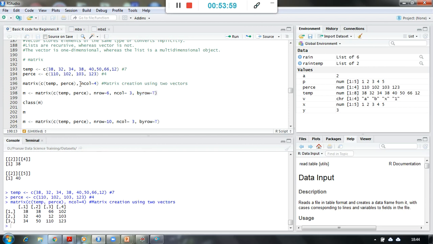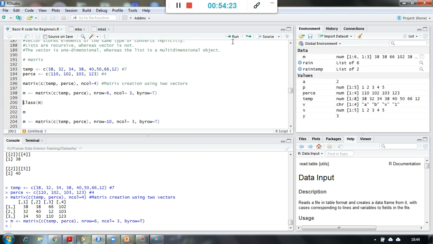Here we expected only 4 columns from this. So what happened? You see here 38, 32, 34. These 3 numbers are arranged by column. So when I say I want a matrix from this data only, but I want 6 rows and 3 columns, and I am saying the numbers should be arranged by row.